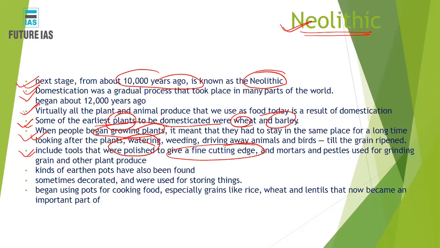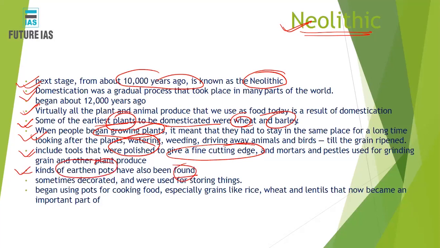A kind of earthen pot has also been found. Okay, what was the need for earthen pots? You must understand, when humans started domesticating animals and crops, when these crops were grown and cultivated, they needed to be stored in some place.